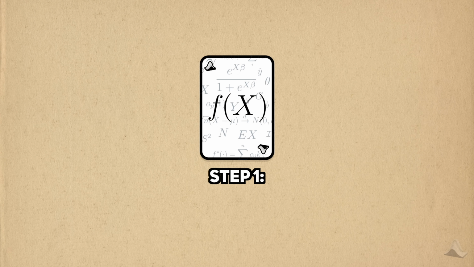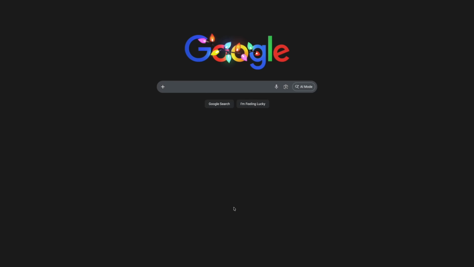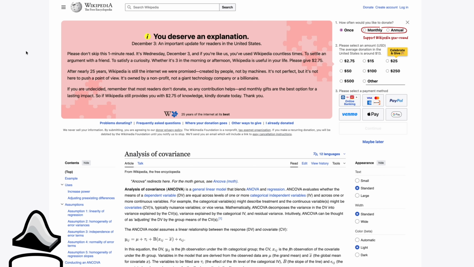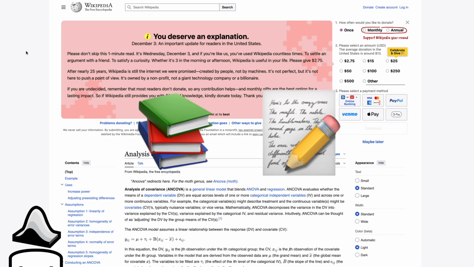The first step in my process is to get some sort of formula or representation of the model. If I need to use it, then I should know what it looks like and what it's saying, right? My go-to place is Wikipedia, so I'll just look up ANCOVA Wikipedia and go to the page for that model. This will work for very common models, but for something more niche or cutting edge, then I'd probably look to a textbook or the paper that proposed it.